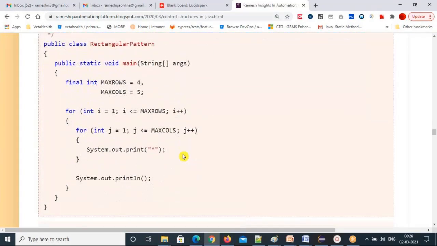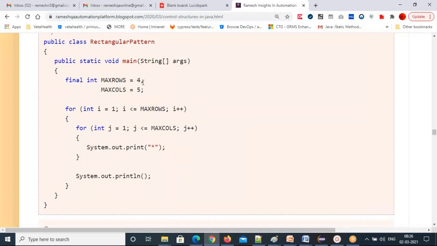And the same way you can do a rectangle pattern. So a rectangle pattern also you can execute. Maximum rows is 4, maximum columns is 5. See the rectangle pattern, right? The rows are fixed and the columns are increasing. That is a rectangle pattern. You can print a star every time. That also, all this I will explain later.